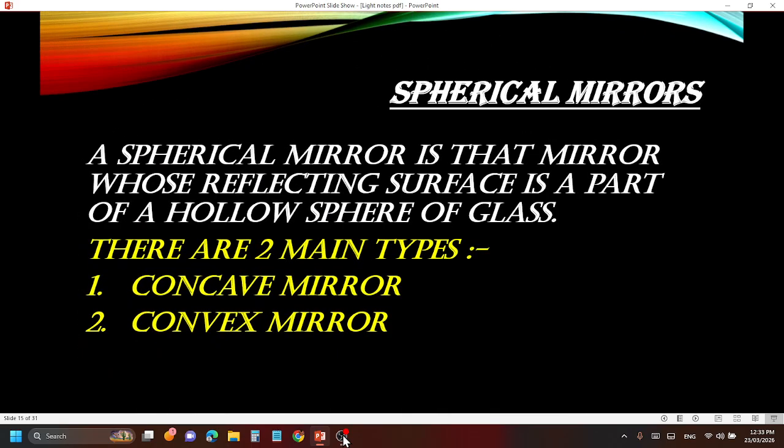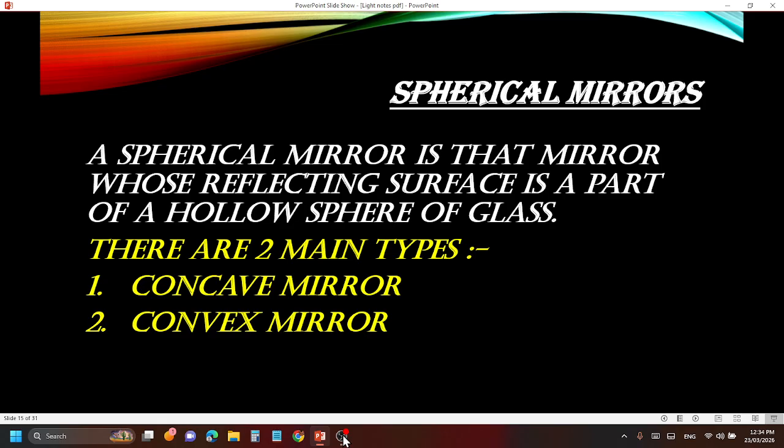Moving on to the most important topic, that is spherical mirrors. What is a spherical mirror? Simple, as the name itself suggests, a spherical mirror is that mirror whose reflecting surface is part of a hollow sphere of glass. What happens is we take a hollow sphere of glass and cut it according to the shape. One side we coat with silver and the other side we leave, and that acts as a reflecting surface. Simple. A spherical mirror is that in which the reflecting surface is part of a hollow sphere of glass.